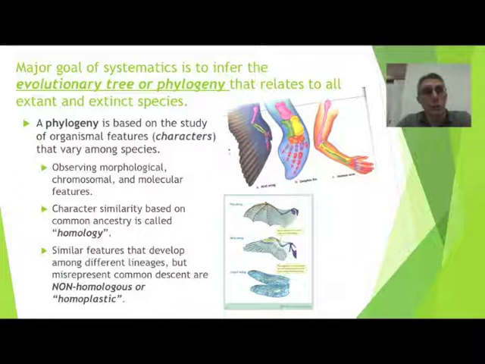Some of the things we want to remember is some of the information that we had looked at last time. We had started talking about classification, and we had 2 different types of classification that we had looked at. We had looked at a type of classification that was called systematics, and the second type of classification was called taxonomy. And the main difference between those two was that systematics was going to emphasize more of an evolutionary bend to the classification scheme, while taxonomic classification was going to look more at characteristics between different organisms and place those organisms into groups based on those characteristics.